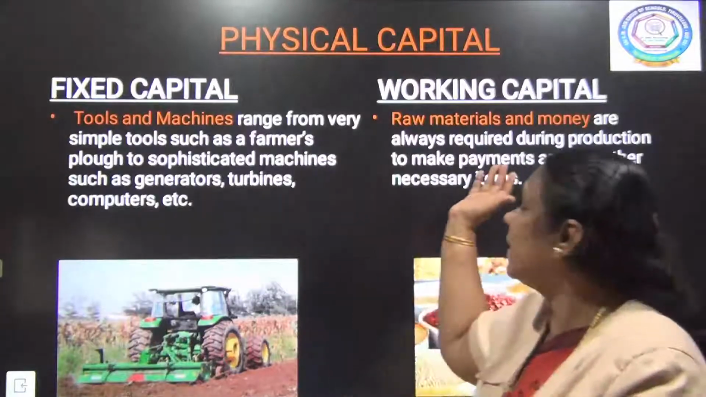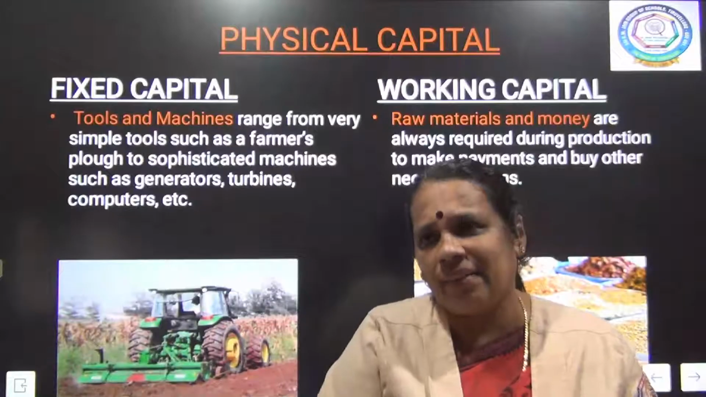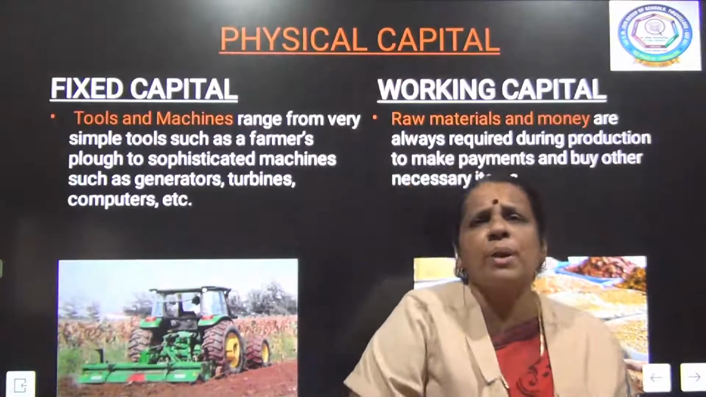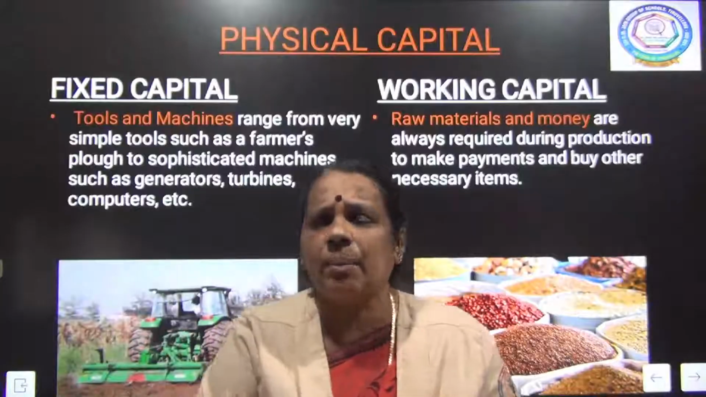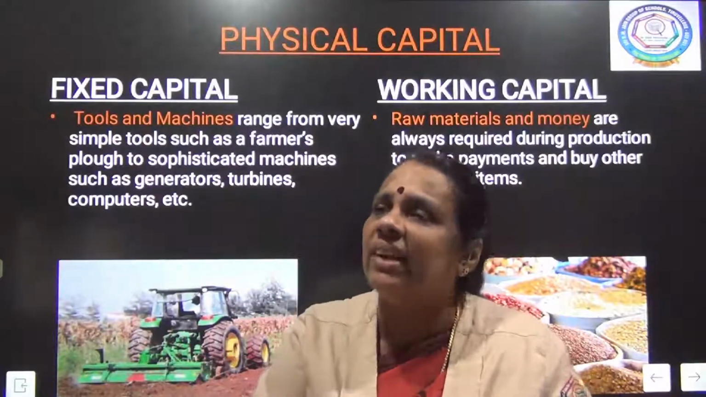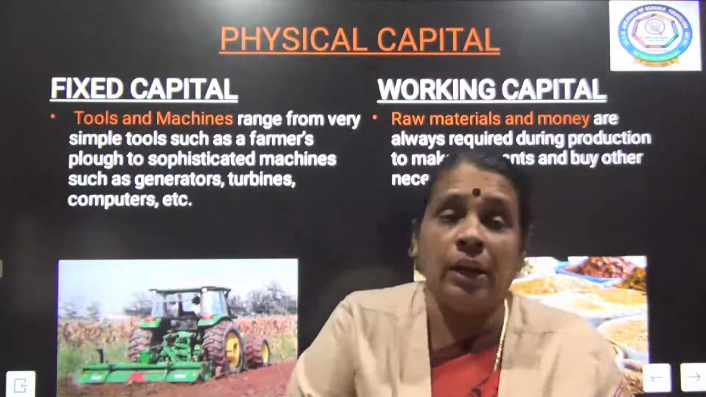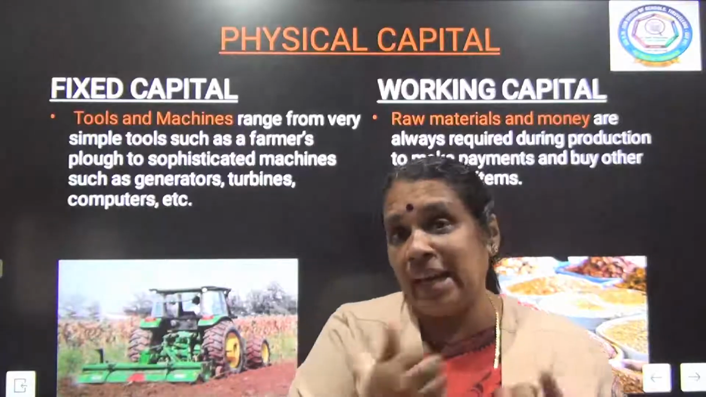So, what is coming under working capital? Raw materials and money in hand. We know that the production process requires capital, money. Is it not? Money plays a greater role. At each and every stage of production, I need to spend money. Even in order to get the raw materials, I need money.